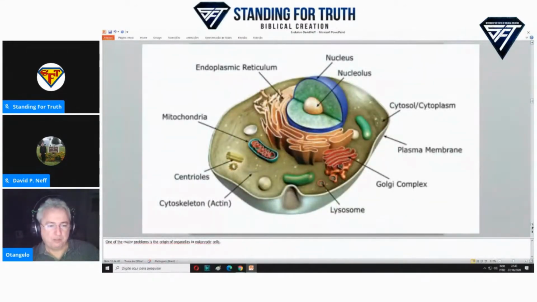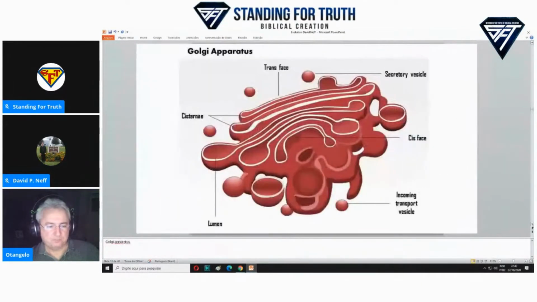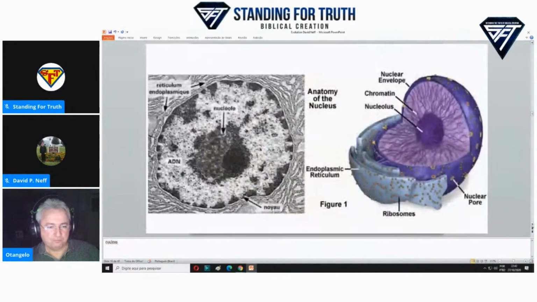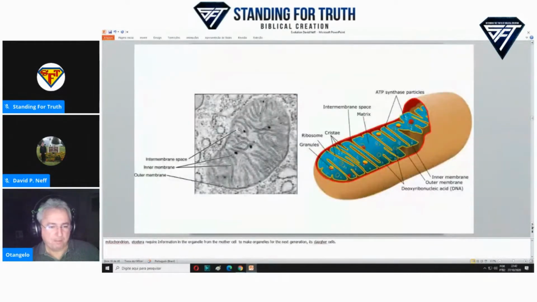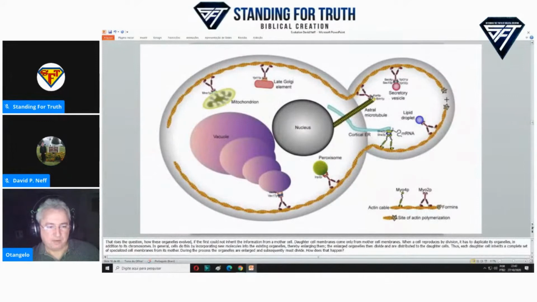One of the major problems is the origin of organelles in eukaryotic cells. The Golgi apparatus, the nucleus, the mitochondrion, etc., require information in the organelle from the mother cell to make organelles for the next generation, its daughter cells. That raises the question how these organelles evolved if the first could not inherit the information from the mother cell. Daughter cell membranes come only from mother cell membranes.